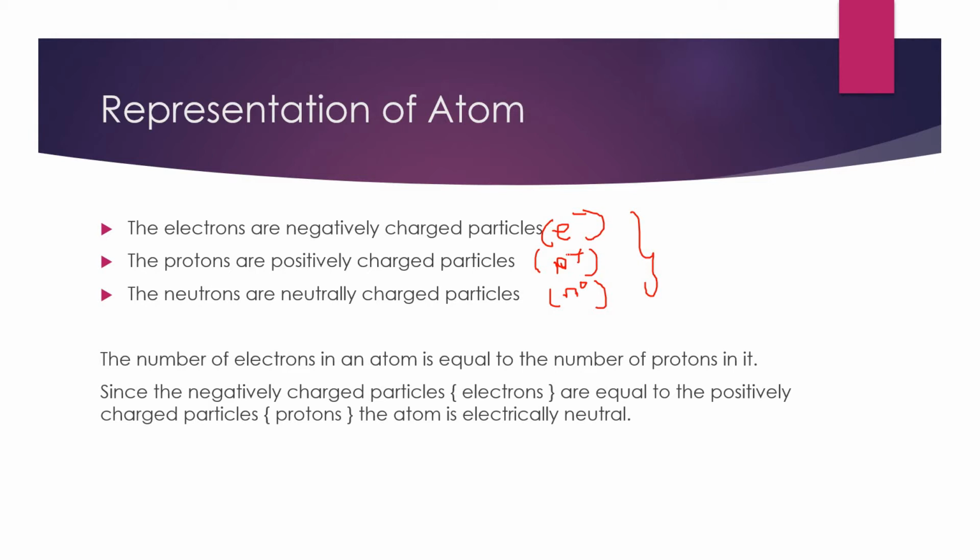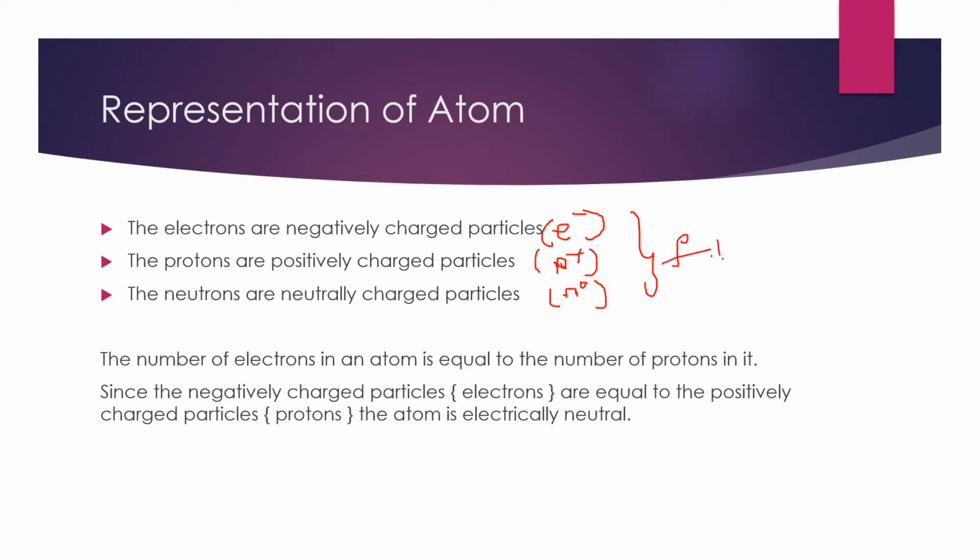Because of atoms, matter is made. Because of matter, we all exist. So this is the fundamental thing in the whole universe, because electrons, protons, and neutrons are present in an atom, and atoms make up molecules, and molecules make up matter. This is why electrons, protons, and neutrons are called fundamental particles.